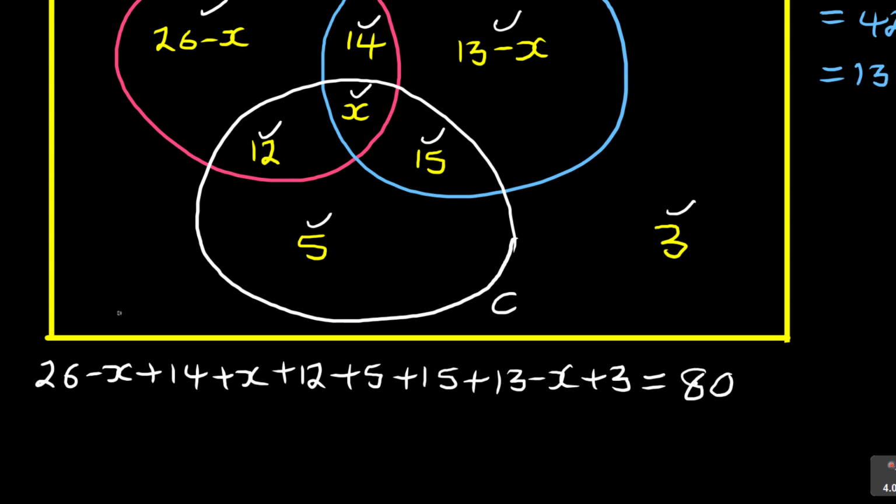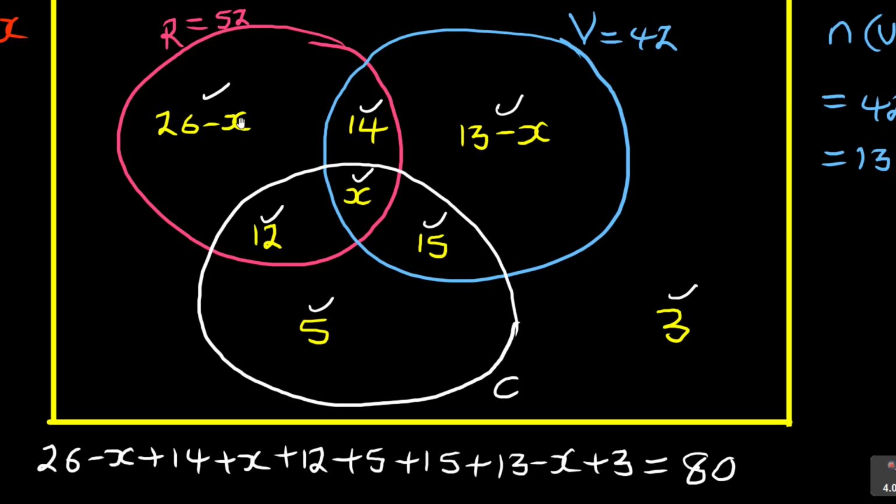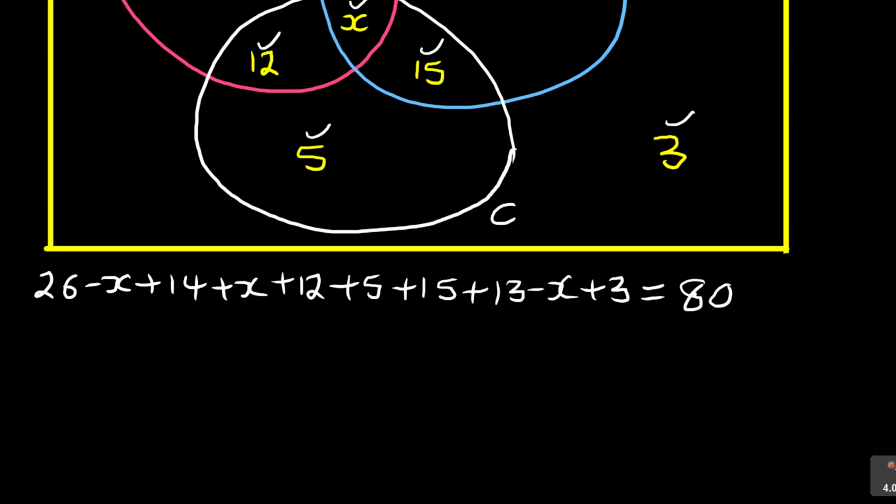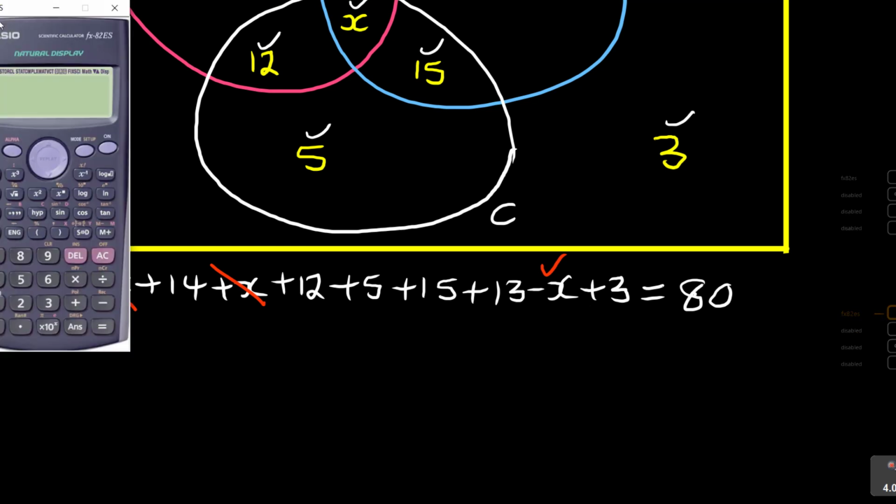That's it. And then you're solving for x. Now there will always be two things. Remember, when you say 26 minus x plus 13 minus x, the first two x's will cancel out, which is minus x plus x, so that you are remaining with that x. Always remember that. Then you can take all the numbers and add them together, which is 26 plus 14 plus 12 plus 5 plus 15 plus 13 plus 3. So you need then to be adding all the numbers in this case.